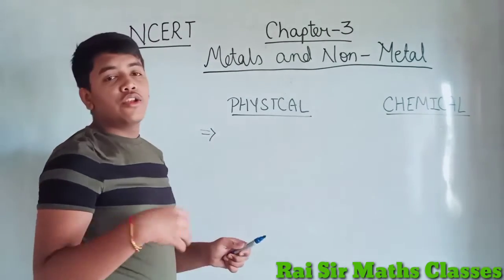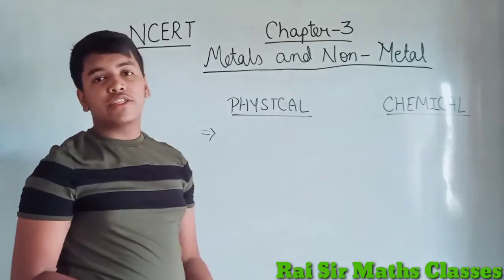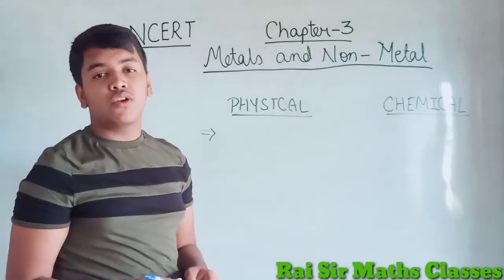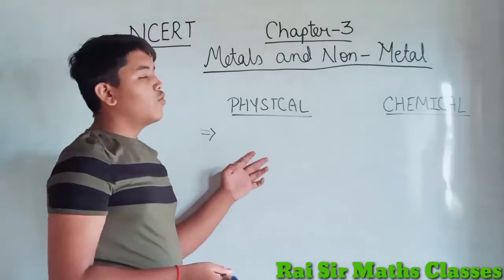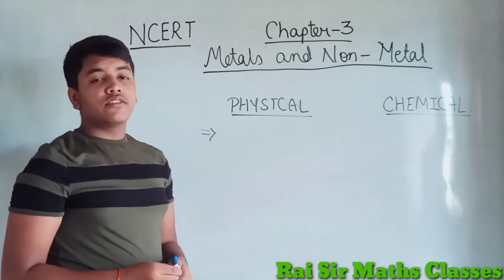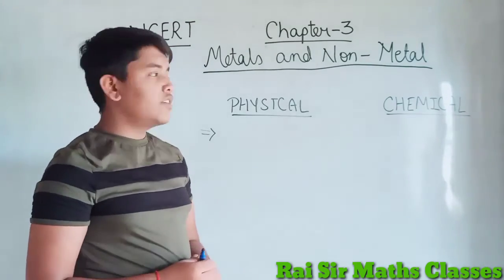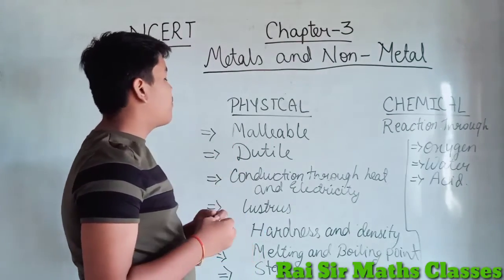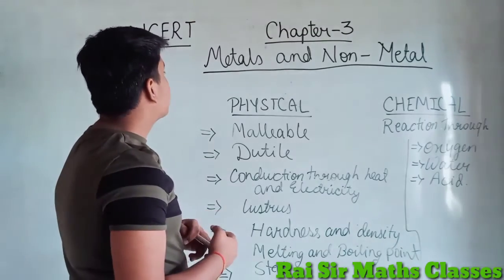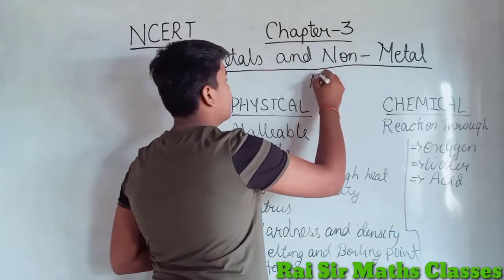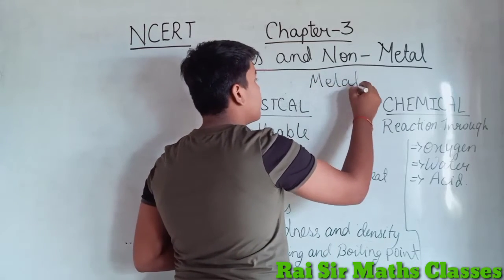I will make a new video for the whole explanation. Till now I am doing a quick recap of this chapter, what we are going to know. We are going to know about the physical and chemical properties and their types. That's all in this video. Now in this whole chapter we are going to know about some physical properties of metals. In this video we are going to talk only about the term metals.